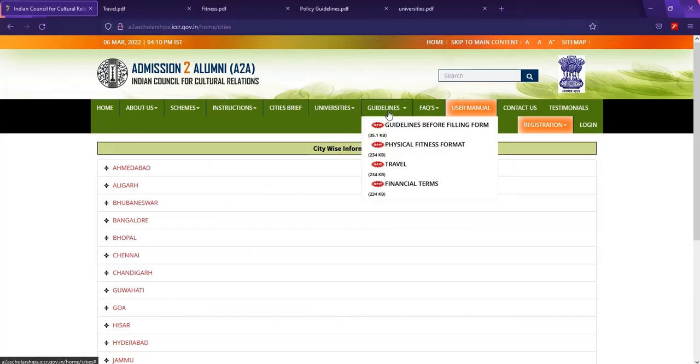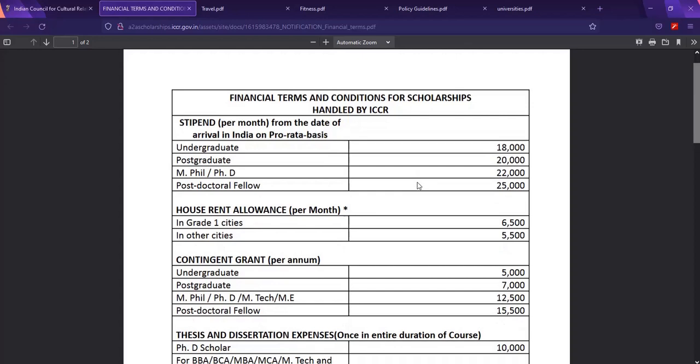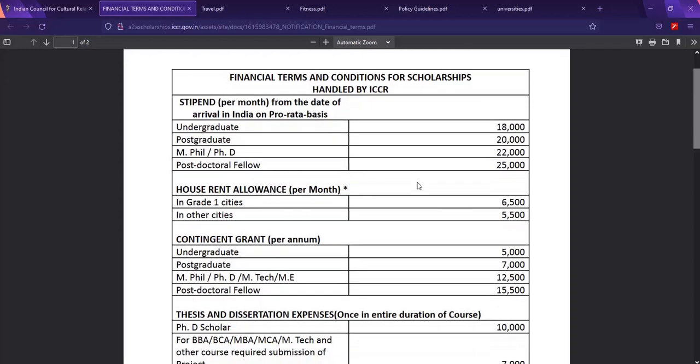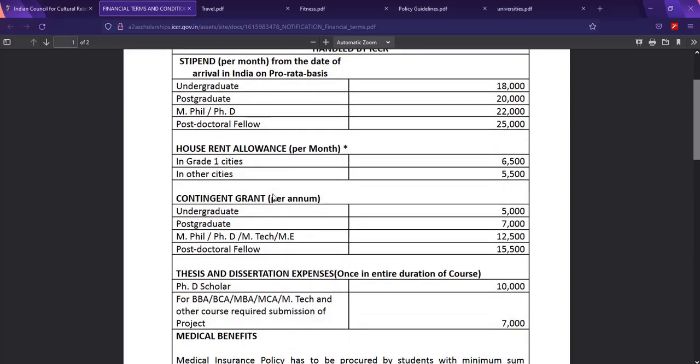And here, these are the financial terms. If you visit the website, all these things are there. If you observe, this is undergraduate, postgraduate, and this is the MPhil or the PhD. You have the post fellow. This is housing rent per month in grade 1 cities and in other cities. Cities differ in the way they charge their house rent allowances, so take note. And this is the continuing grant per annum, per year.